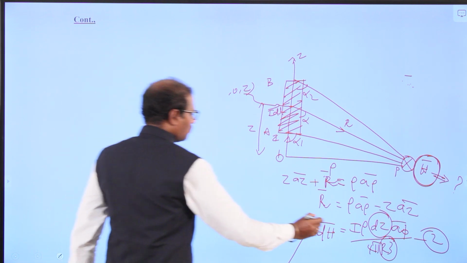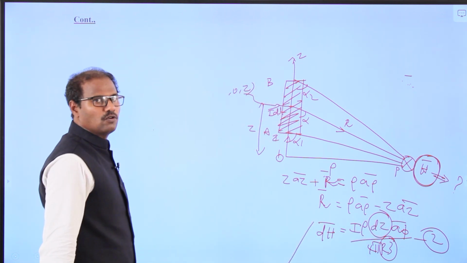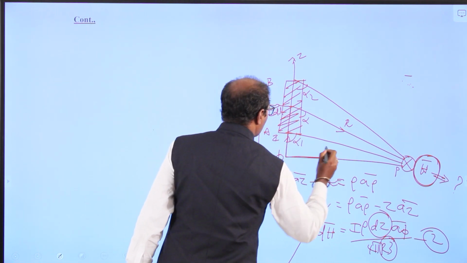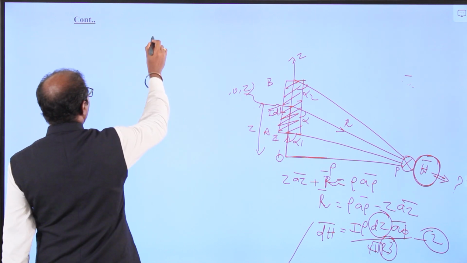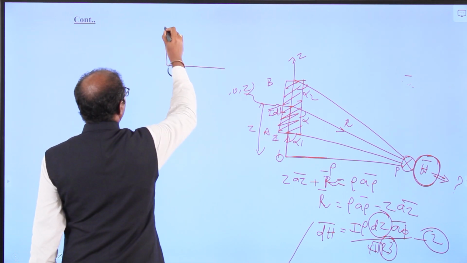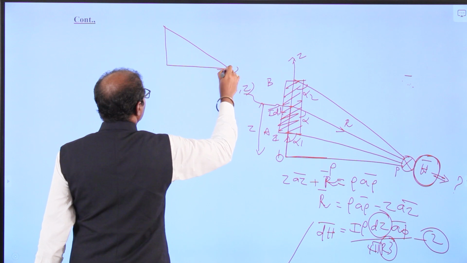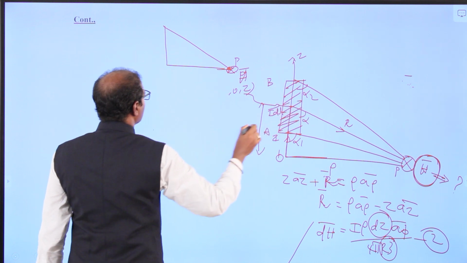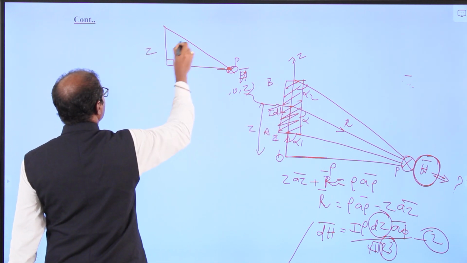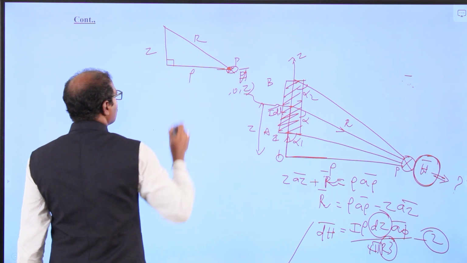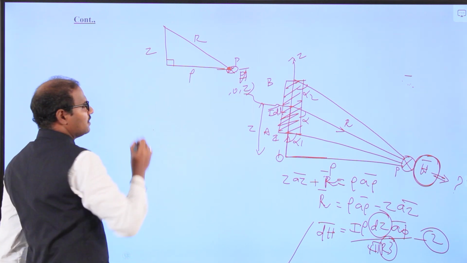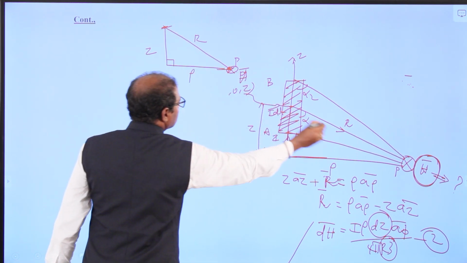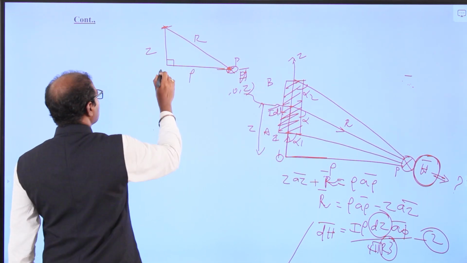Now what is the dz value? This dz you have to find out. So now you have to go for trigonometry. This is point P, this is the H vector, this is the z axis, this is the distance R, this is the distance rho, and this is the origin.